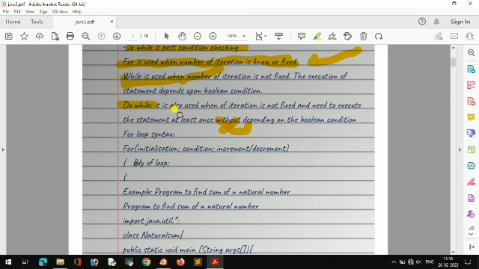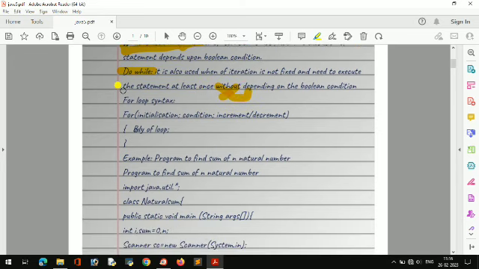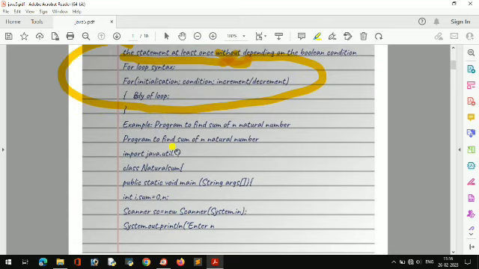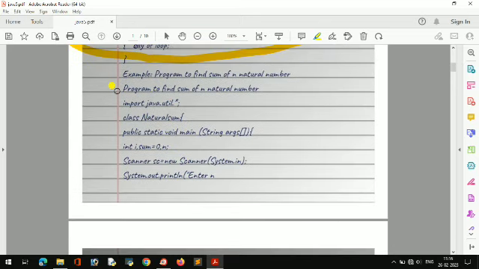So at that time we can use do while. The syntax for the for loop is: for initialization, condition, increment or decrement. I will show some examples, then you can learn easily. Like here, a program to find the sum of n natural numbers.